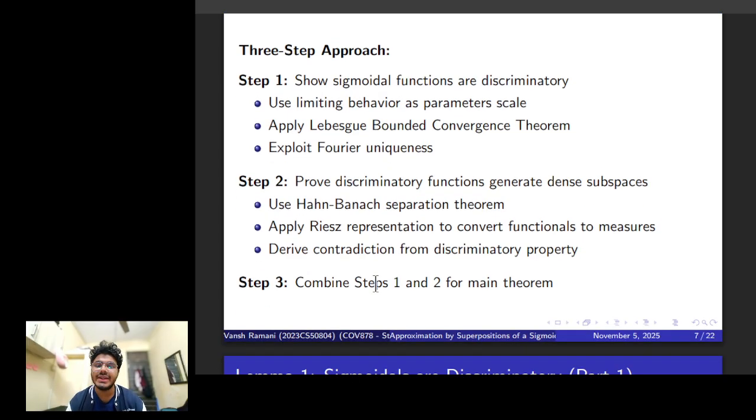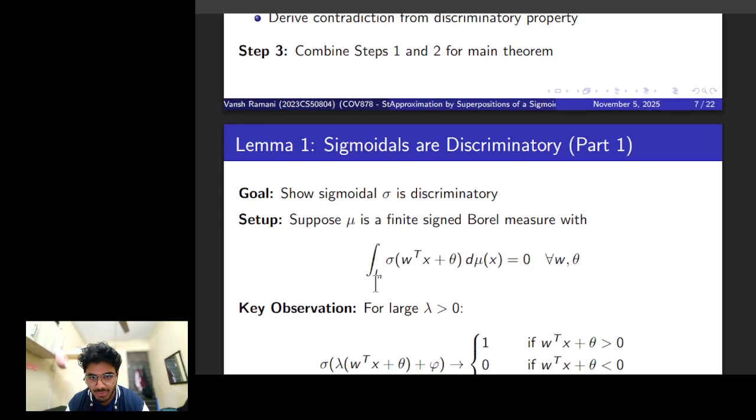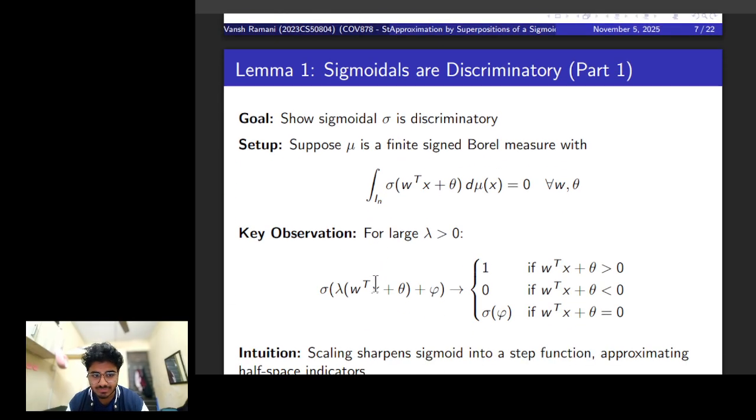And then step three would be to combine one and two to get our main result. But broadly, we'll say that if a sigmoidal is discriminatory and discriminatory implies density, then sigmoidal implies density, which is a very